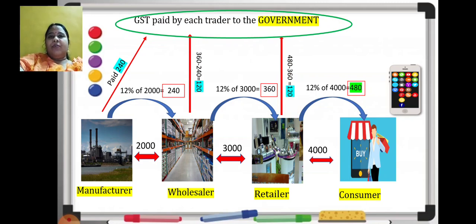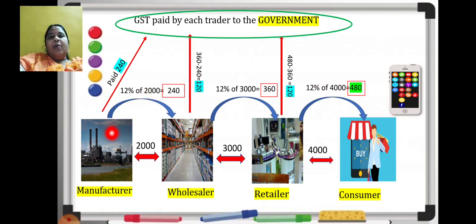And I hope you must have noticed that the total GST paid to the government in this transaction is 240 plus 120 plus 120. How much is that? It is equal to 480, which is indirectly paid by the consumer. I hope you have understood this chain very nicely.